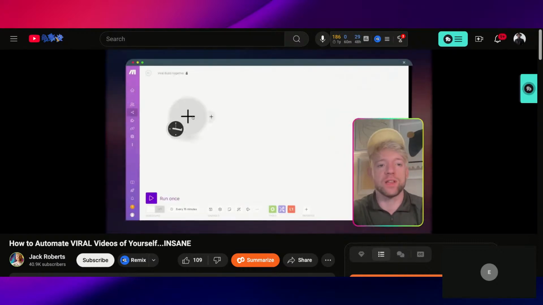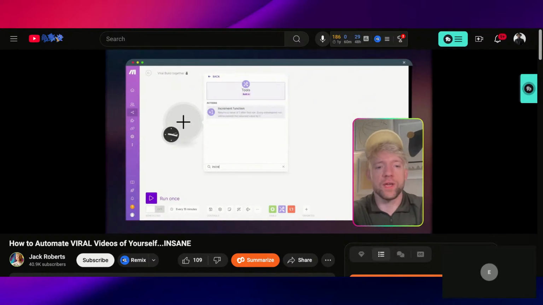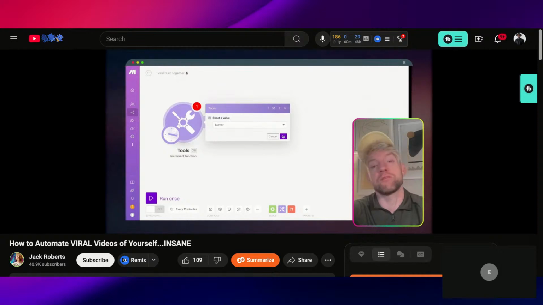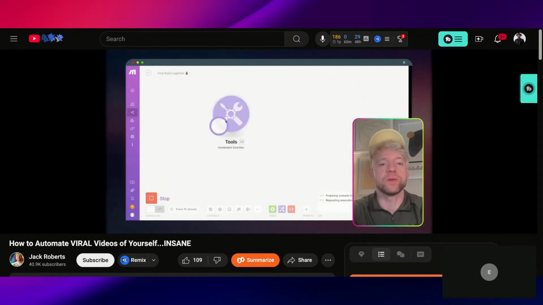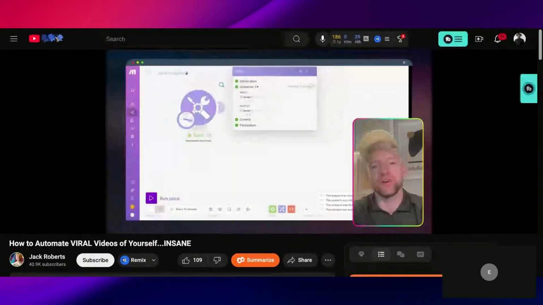So what does that look like? Number one we want to do here is we come down, okay, we'll click on tools. I'm going to go for increment function like so, and then just reset value never. Now when I run this it will give us an output of 1, and if I run it again, we know what comes after 1, right? It's number 2. Cool. All right, so on and so forth, and that will then correspond with our Airtable.